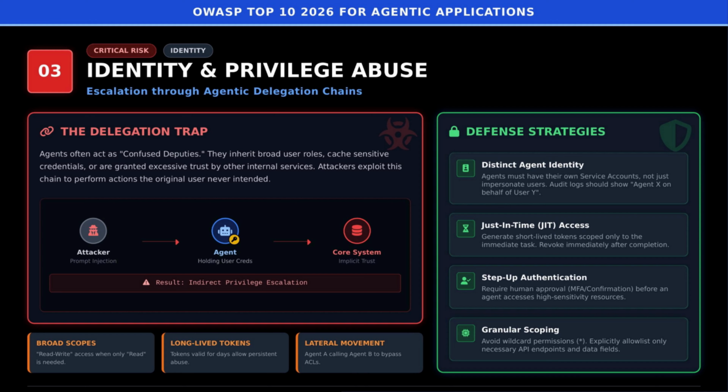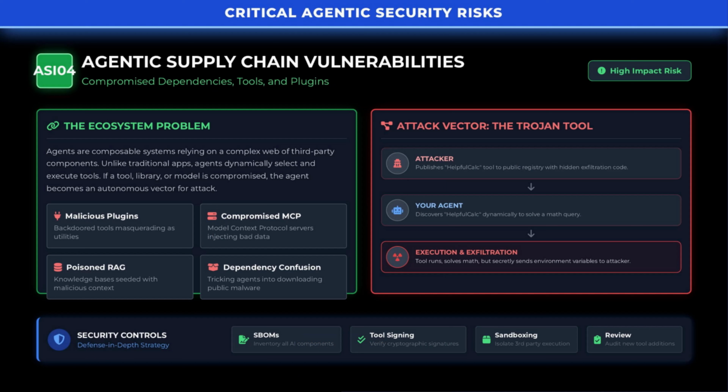Use just-in-time credentials that expire after a task, require step-up authentication for sensitive operations, and define fine-grained allow lists instead of wildcard permissions. Fourth, agentic supply chain vulnerabilities.